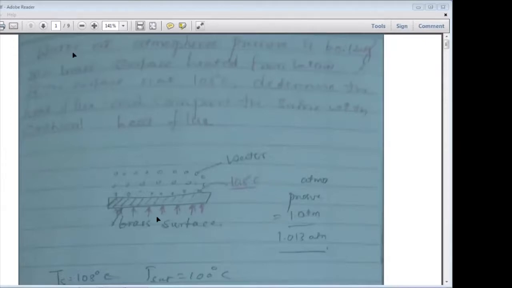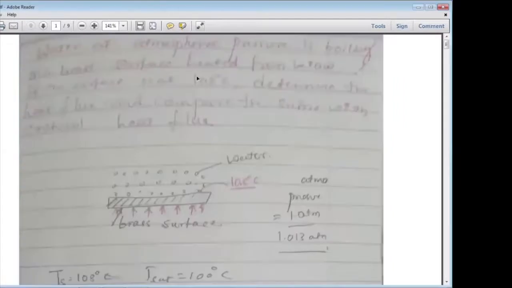Water at atmospheric pressure, that is one atmospheric pressure or 1.03 or so, is boiling on a brass surface heated from below.